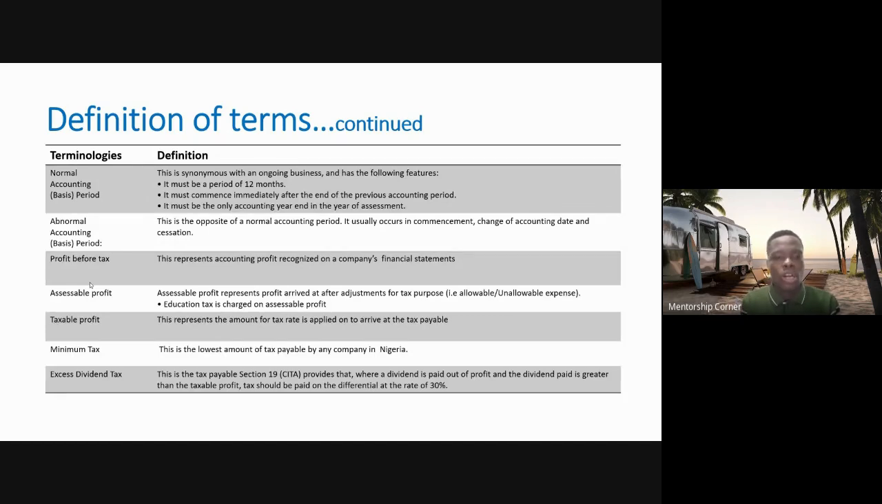Okay. So minimum tax. I'm trying to just juggle. I know we are supposed to be more than this. Some of the participants are messaging me, so I'm trying to make sure that I attend to everybody's request.